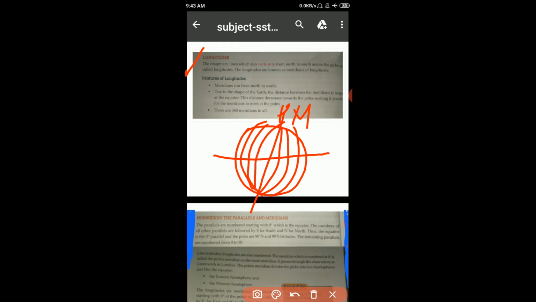So student, the imaginary lines which run vertically from north to south across the globe are called longitudes. The longitudes are known as the meridians of longitude. Now features of longitude.